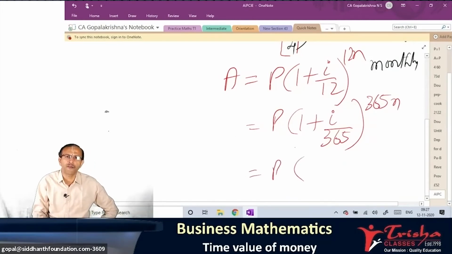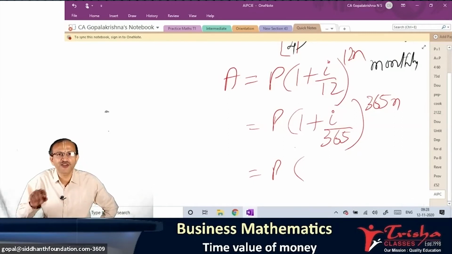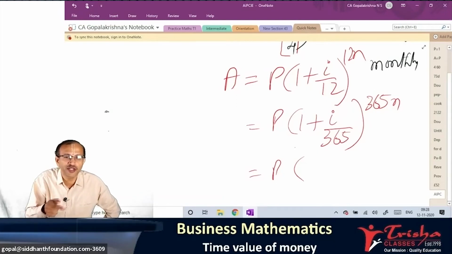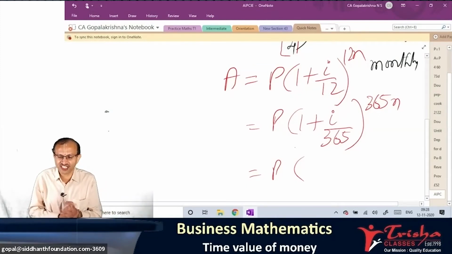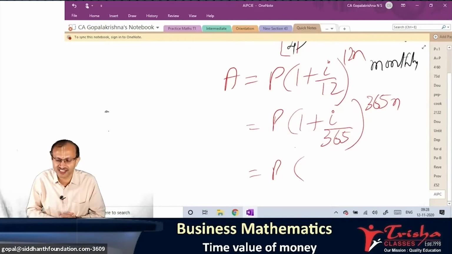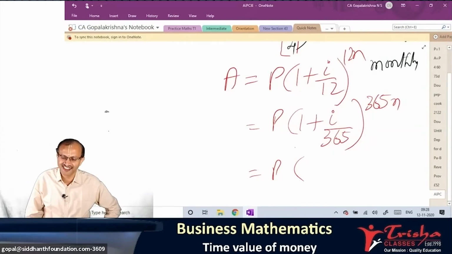Can there be a compounding less than a day? Answer, all of you answer. Can you compound hour wise? Can you compound morning, afternoon, evening? Can you compound minute wise? Can you compound second wise? Answer yes, no, single letter. Yes, there's a mixed response. Some of you say no. Very intelligent. How come you became so intelligent nowadays? All right. Okay, the answer is yes.